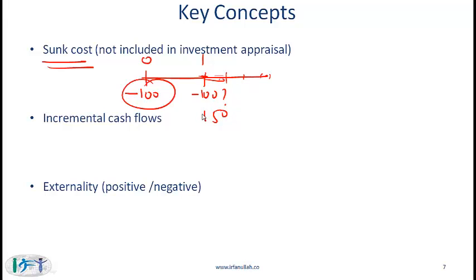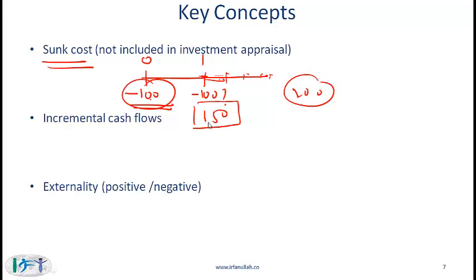The question now is as follows. Should you invest this 100 or not? What you are looking at is the fact that you've already spent 100 before. You will be spending another 100, so your total cost is going to be 200, and the present value of future cash flows is 150. So should you compare the 150 with 100 and say go for it, or should you compare the 150 with a cost of 200 and say no go?